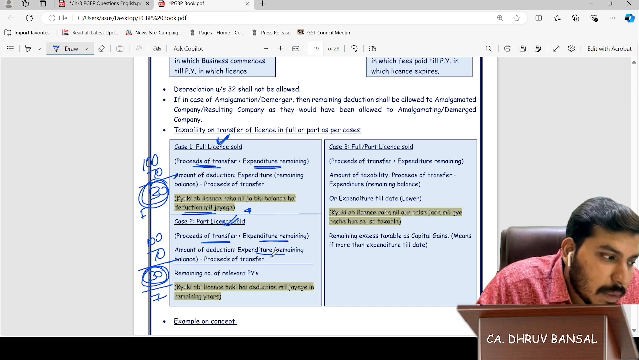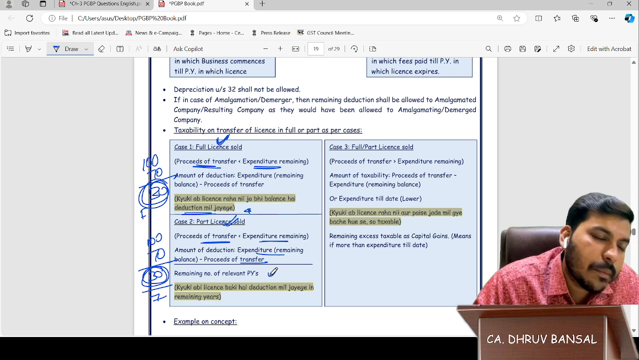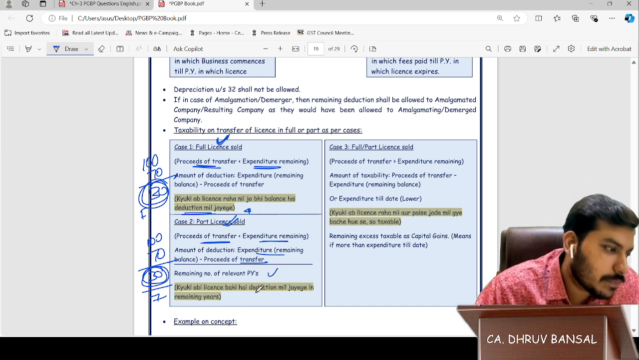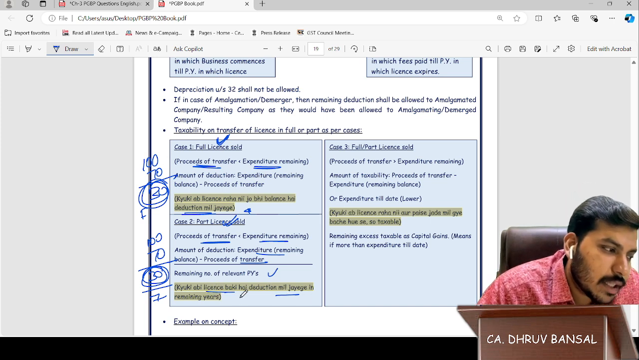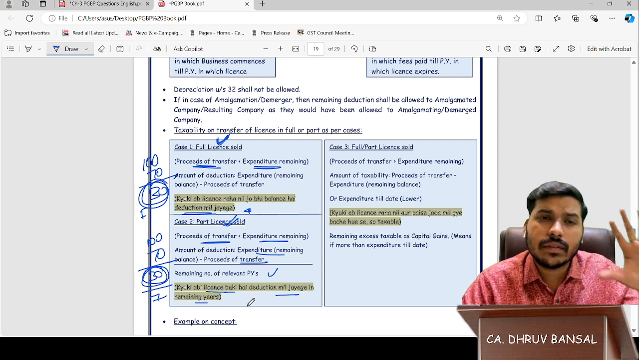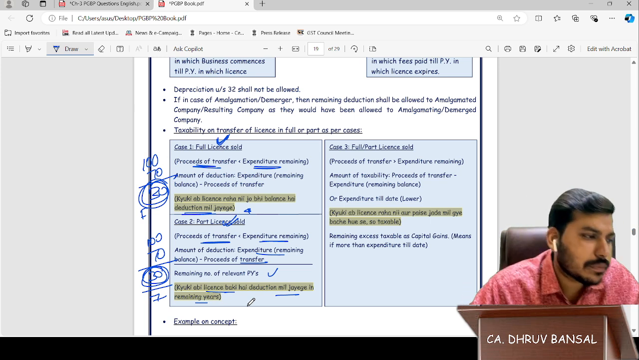Amount of deduction: expenditure minus proceeds, like in the above example, divided by the remaining number of relevant years. It means the asset is still there for how many years? Okay, sir. क्योंकि अभी लाइसेंस बाकी है, डिडक्शन मिल जाएगी इन फ्यूचर रिमेनिंग ईयर. Because the license is still there, we will get the deduction in future remaining previous years.